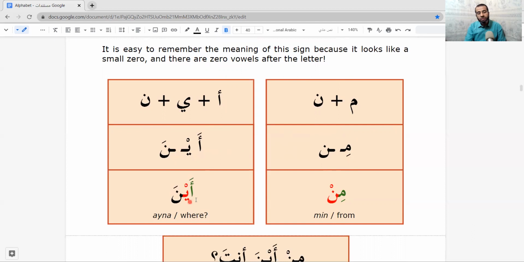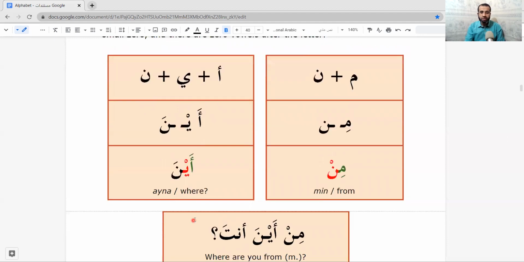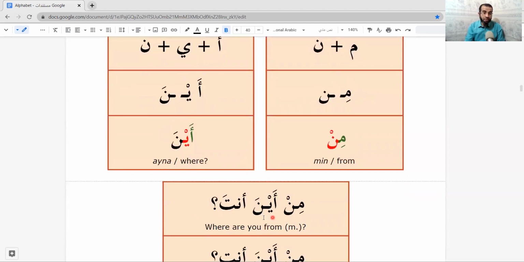What about this word? 3 letters. Alif plus ya with sukoon. So we say ay. And then na. Ayna. Ayna means where. Can you read this important question?